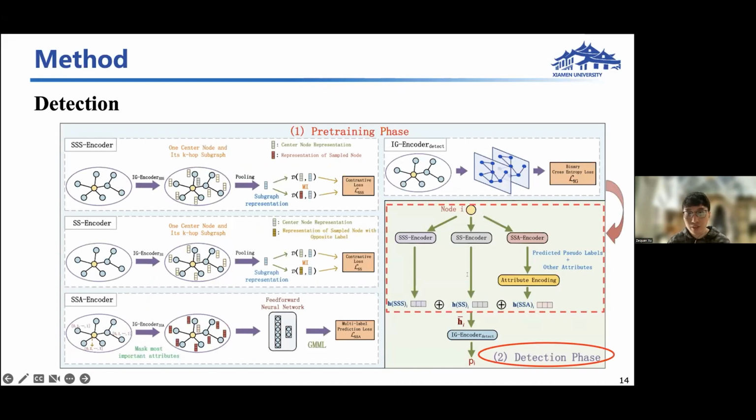And that's the end of the pre-training phase. Putting it all together, in the detection phase, we concat the representations generated by the constructive structure encoders as additional node features and replace the two attributes marked as pseudo-labels with the predictions of the self-supervised node attribute encoder.